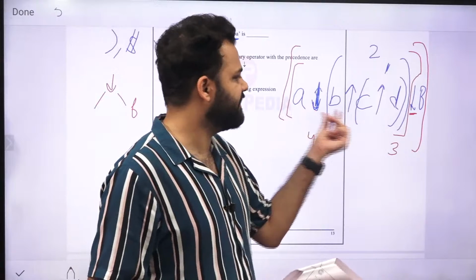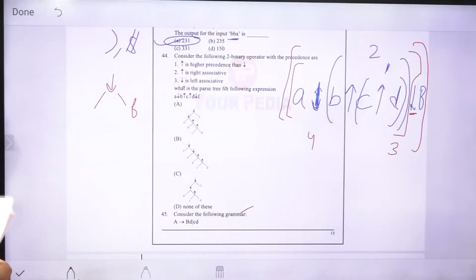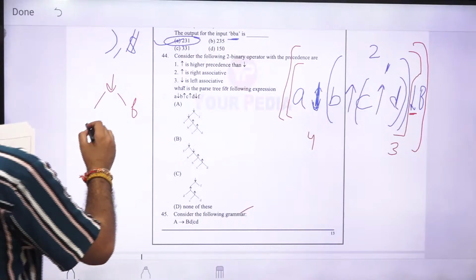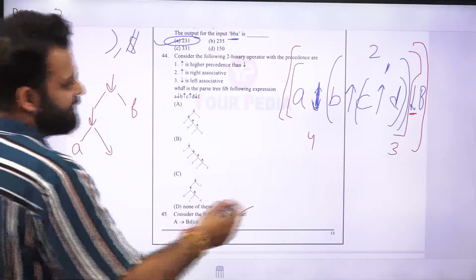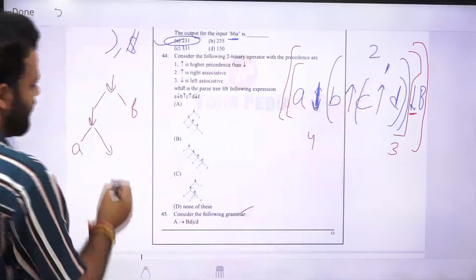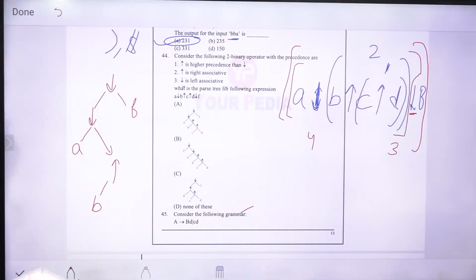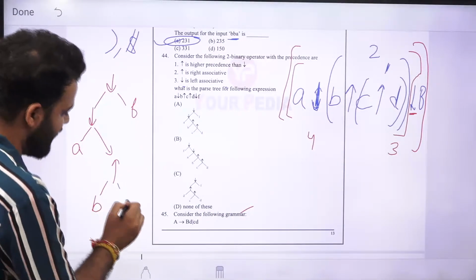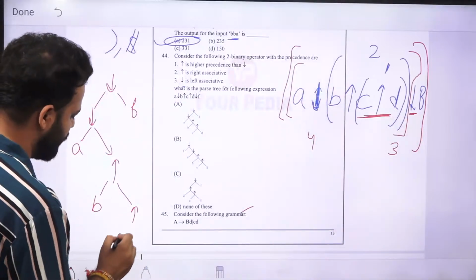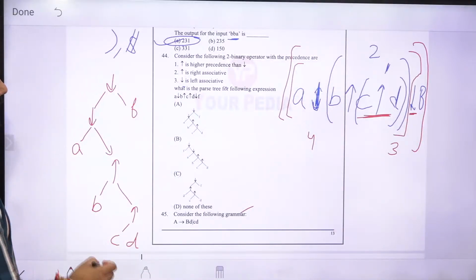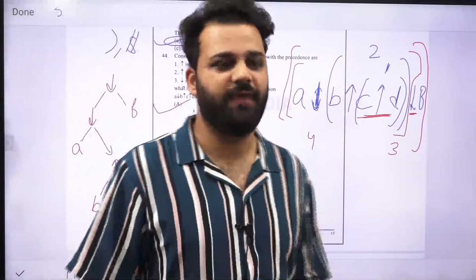Then after that, second last we are doing this one. So again, lower arrow and on the left side we will be having this. After that, second number we are doing this one. So upper arrow, B on this side, and on this side we will be having C and D. So C and D will be solved like this. So this will be the tree. So the correct option will be option A for this one.